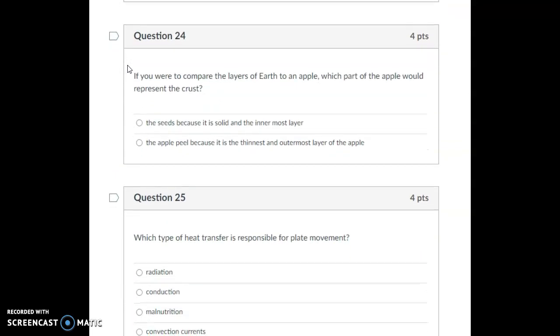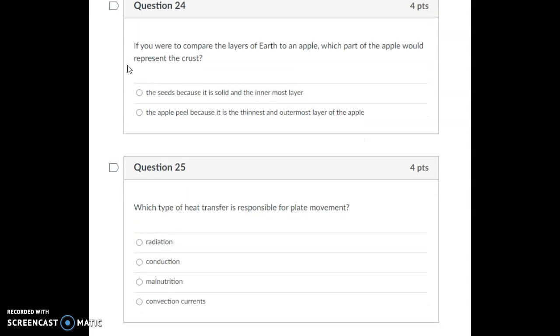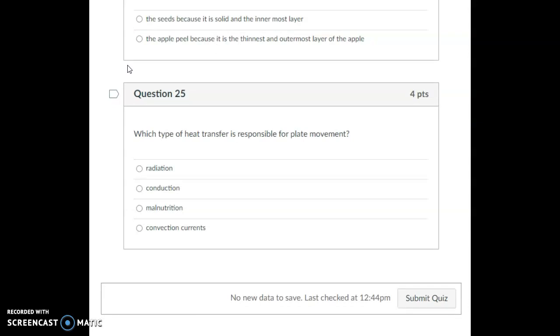Question 24. If you were to compare the layers of Earth to an apple, which part of the apple would represent the crust? The seeds, because it is solid and the innermost layer. The apple peel, because it is the thinnest and outermost layer of the apple. Question 25, and the last question. Which type of heat transfer is responsible for plate movement? Radiation, conduction, malnutrition, or convection currents?